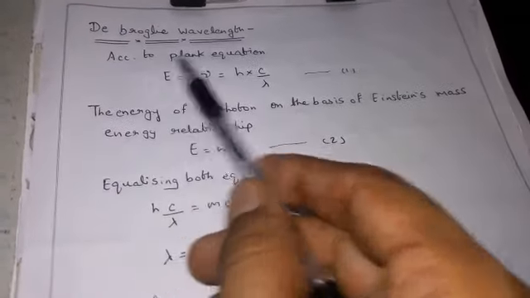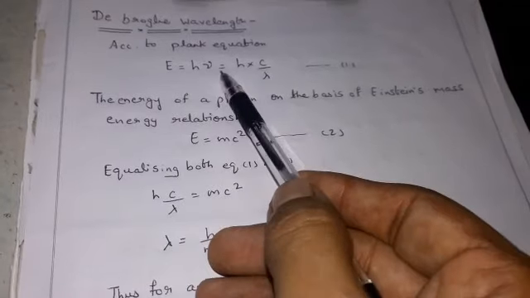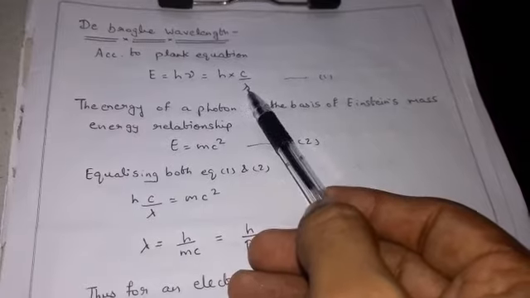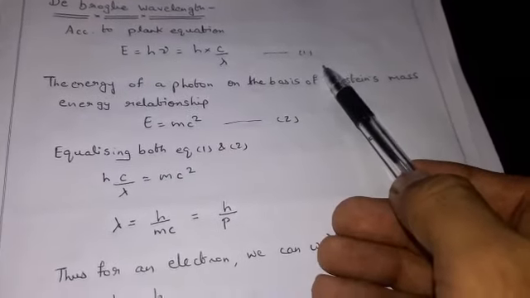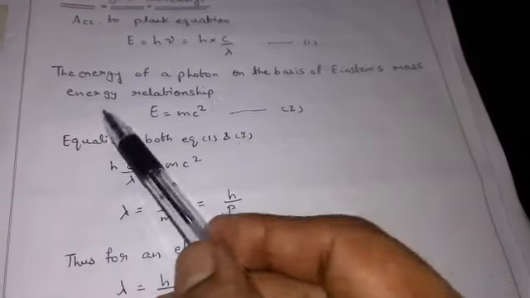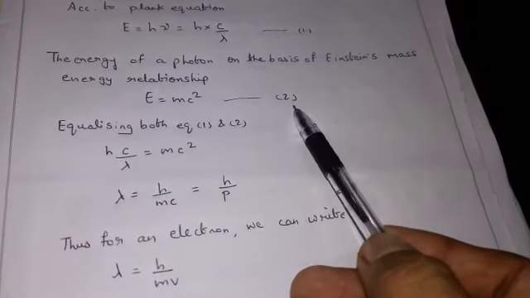Now, according to the Planck equation, we know that E is equal to h nu. h is the Planck constant and nu is frequency. In place of frequency, we can write c upon lambda. So, E is equal to hc upon lambda. We assume this as equation number 1. Now, the energy of a photon on the basis of Einstein's mass-energy relationship will be E is equal to mc square. This is equation number 2.